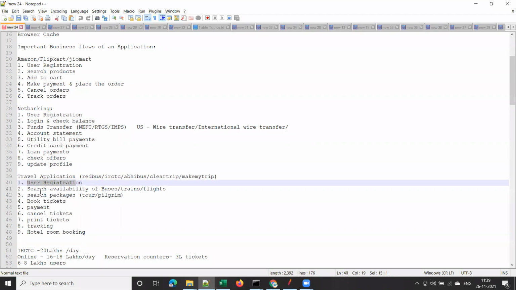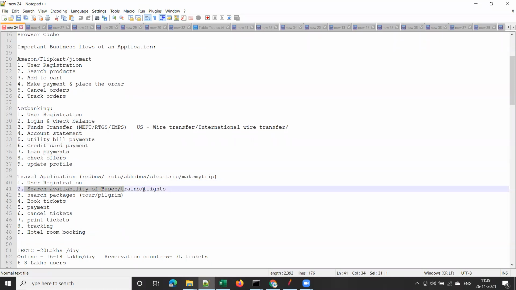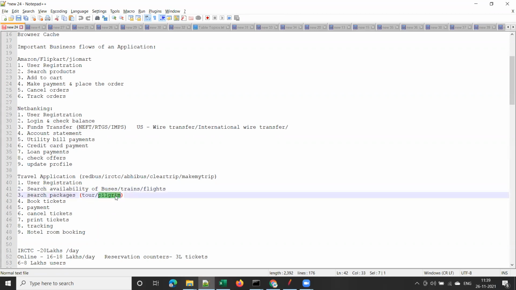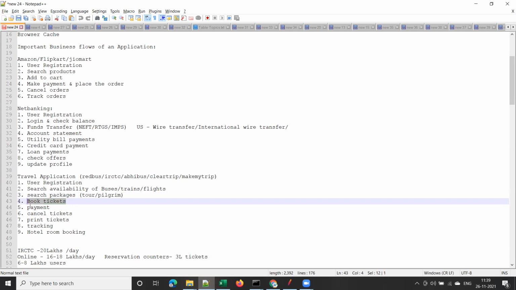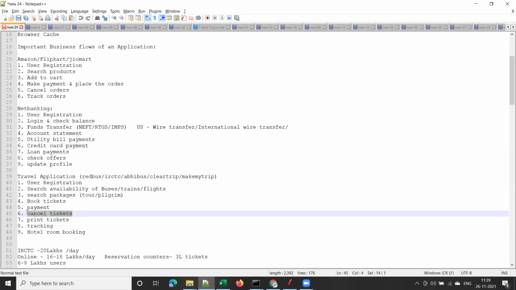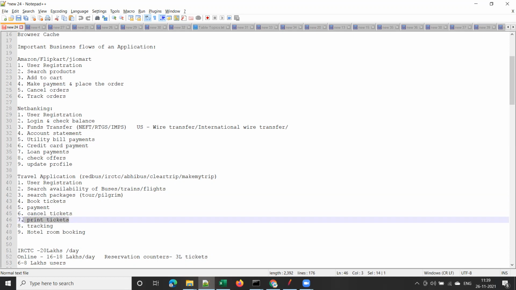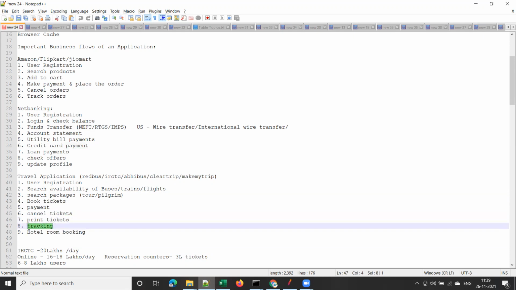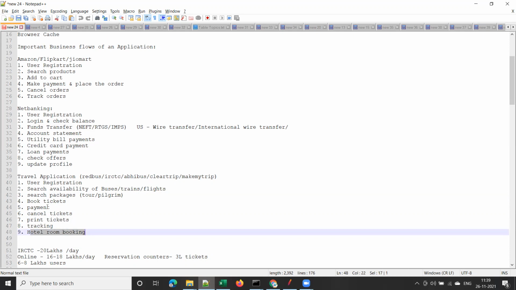First, they will register themselves and then search availability of bus tickets. It can be buses or trains or flights, and search packages, tour packages or pilgrim packages. Or they may book tickets, and while booking tickets, they will do payment, and they cancel tickets. They may cancel tickets or print tickets or track their ticket or hotel room booking. So these are the critical business flows for any travel application.